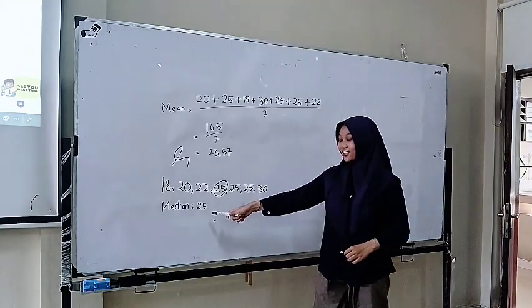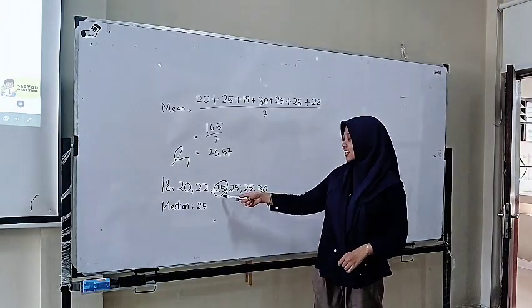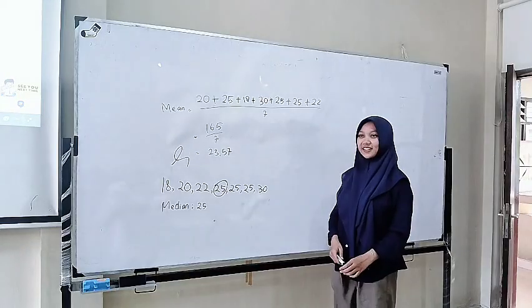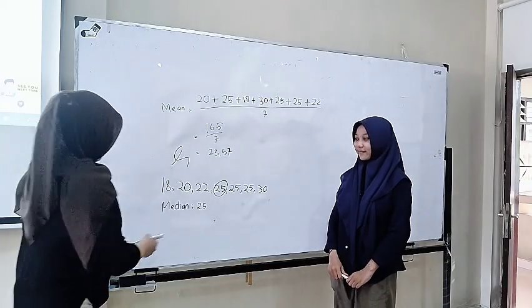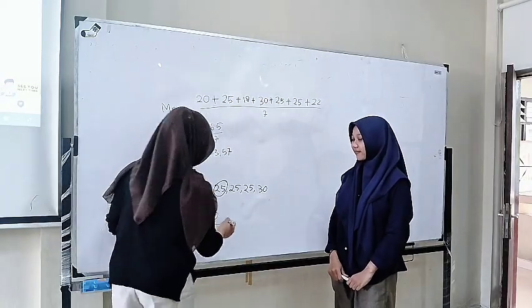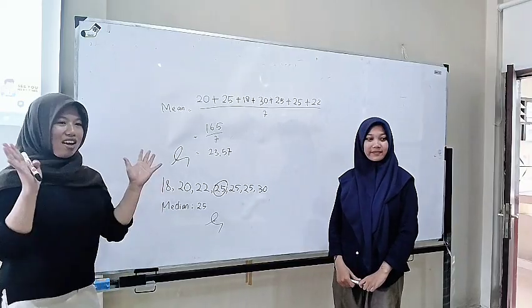The median is 25 because it is in the middle of the data. Okay, the answer is correct. Give applause to Farhan.